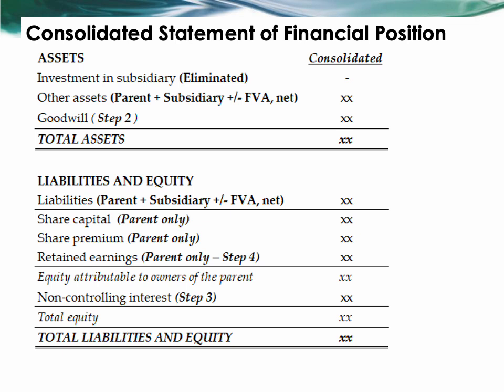So recall the consolidation procedures. First is to eliminate the investment account, and this will include measuring the subsidiaries' assets and liabilities at their acquisition date fair values, net of depreciation, then recognizing goodwill, and then replacing the subsidiaries' equity accounts with the NCI net assets. And then the second step is to add line by line the assets, liabilities, income, and expenses.